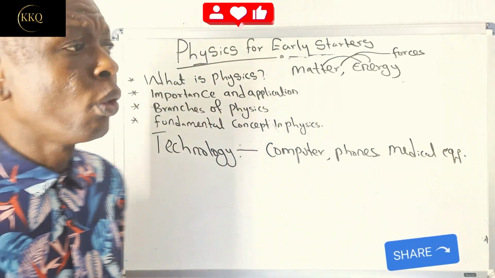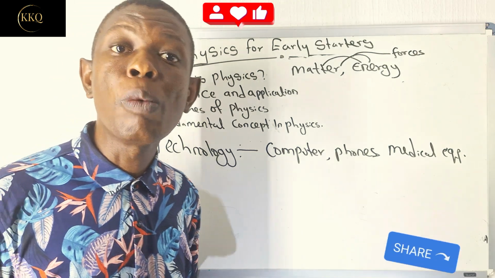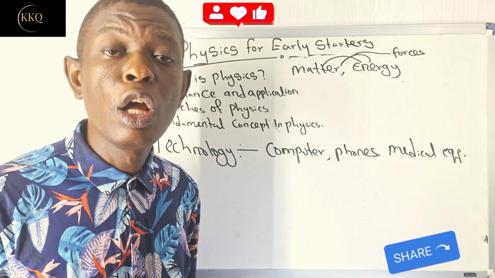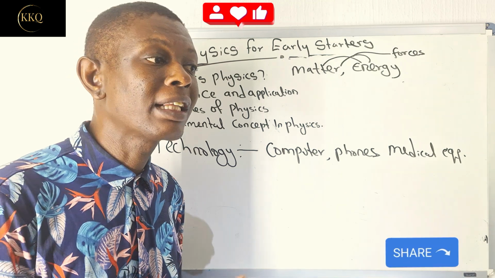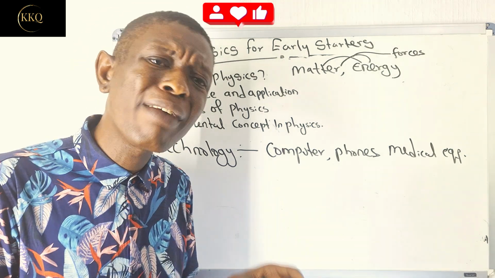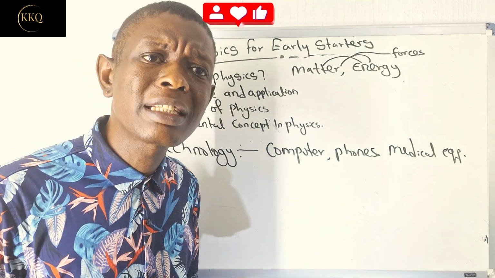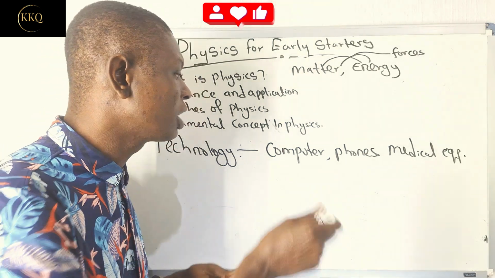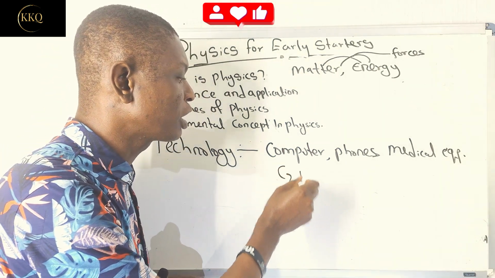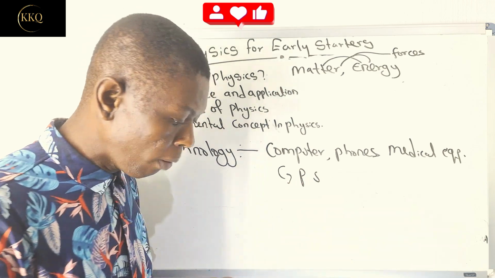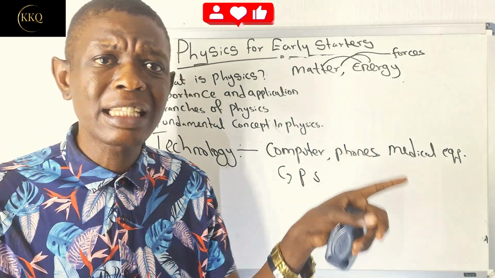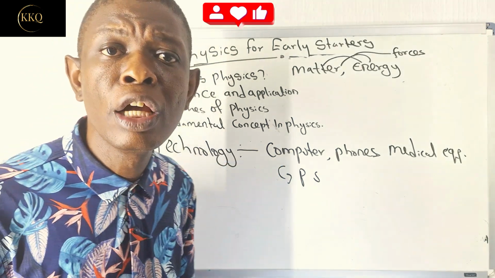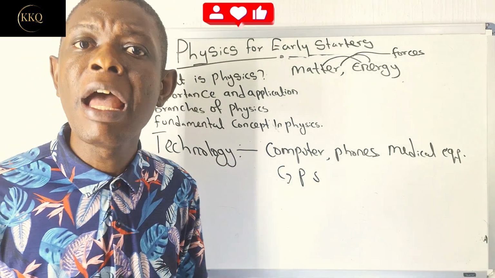So currently now, there are automated cars. This car does not need a driver. You can just go into the car, tell the car this is where I'm heading to, and the car will drive you safely there. How do all these things operate? It is due to technology. The GPS, what we call GPS, that's your Global Positioning System, normally helps you to calculate distances. All these distances are a result of formulas from physics, your displacement, your time, and everything.